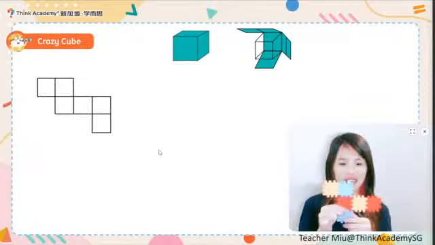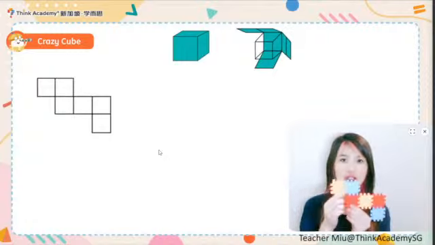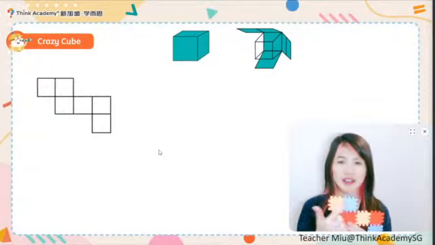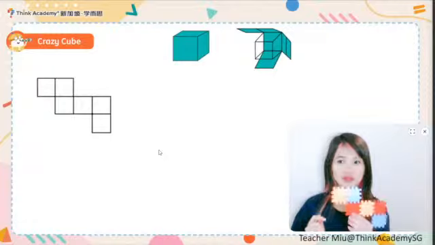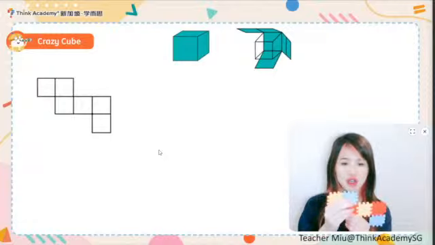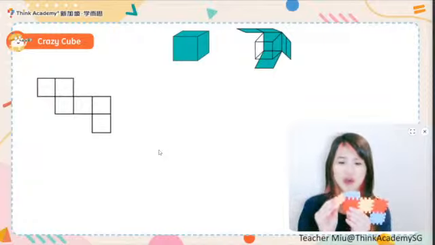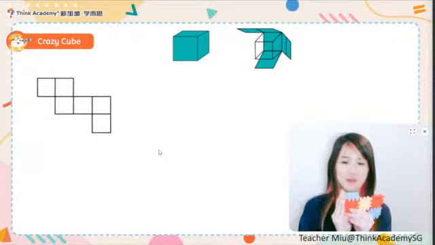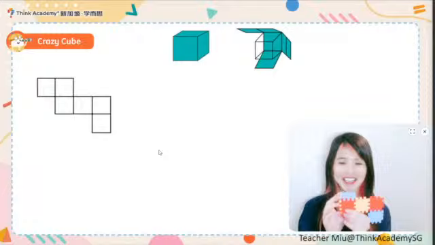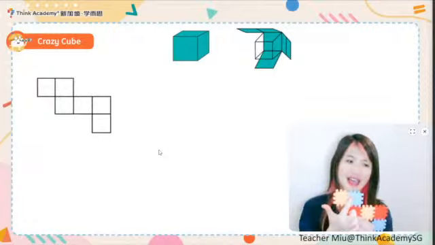But let's take a look at this one. This one is quite different from just now, because how many heads do we have now? We have 2 heads. Is it possible that 1 cube has 2 heads? No way. So actually, which is the actual head? Oh, let me go back for you. When I go down, the blue one is the actual head. But what about the orange one? Is it the real head? No, this one would be folded down as a part of the body. Let me show you again. This is the body part and it goes up, and when you go all the way up, it's actually the head and a part of the body.